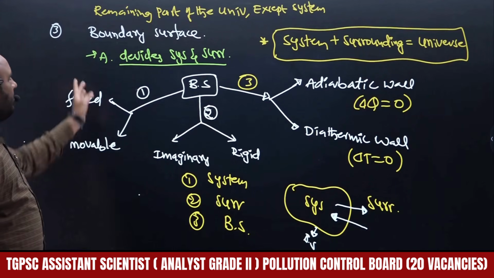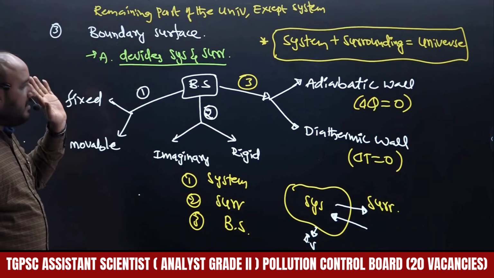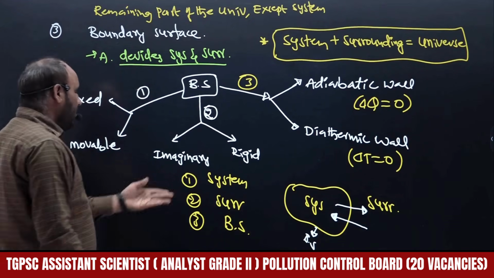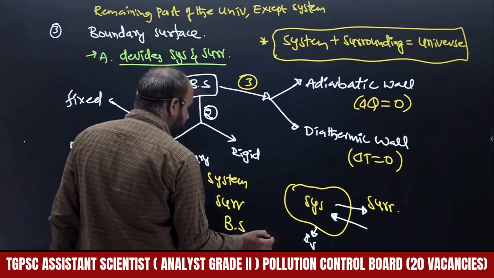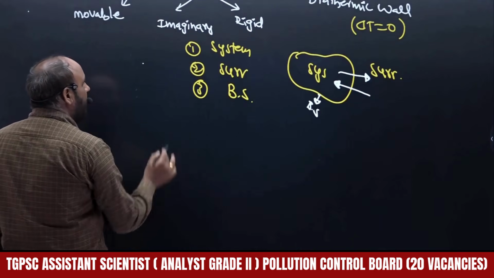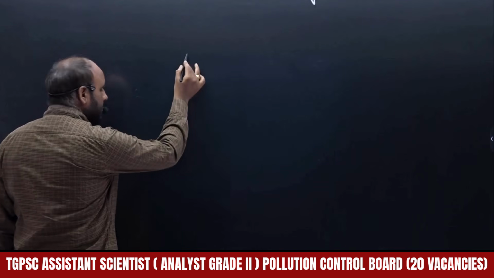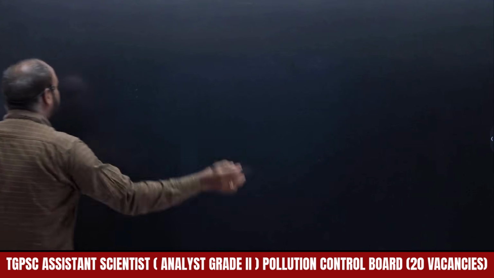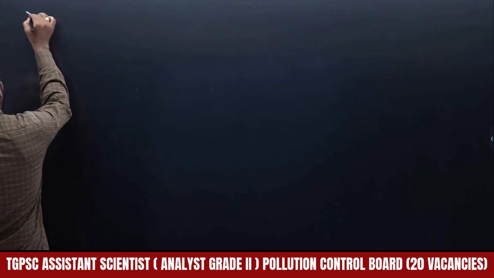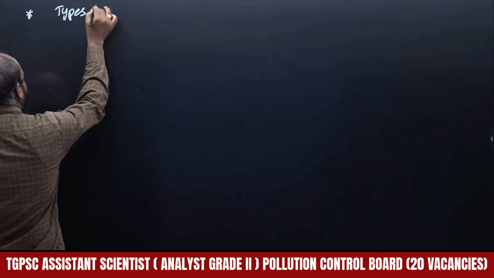So this is about system, surroundings and boundary surface, right? With the help of this, we are going to discuss types of systems. How many types of systems are there? We are going to discuss the types of systems, so it will be easily understandable, right? So there are types of systems.